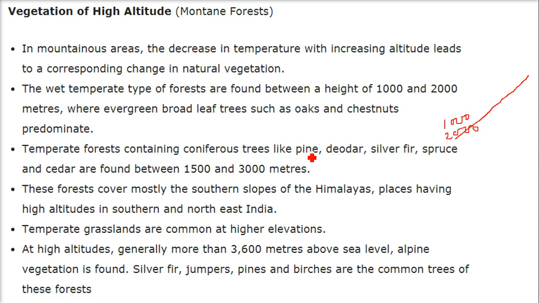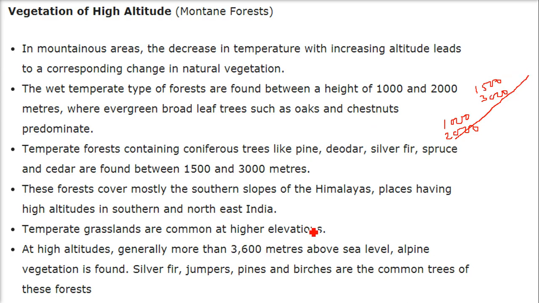Then the temperate forests contain coniferous trees like pine, deodar, silver fir, spruce, and cedar. These are found between 1500 to 3000 meters. These forests cover mostly the southern slopes of the Himalayas, and places having high altitudes in southern and northeast India.